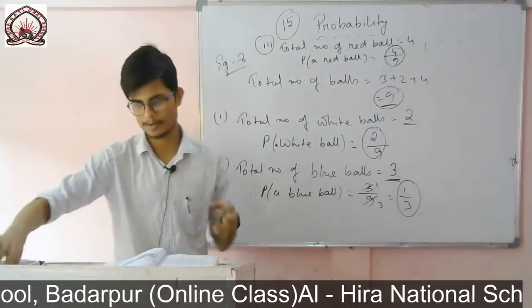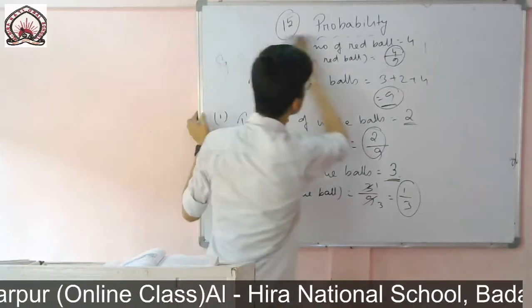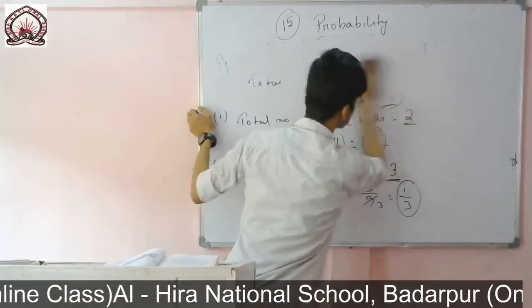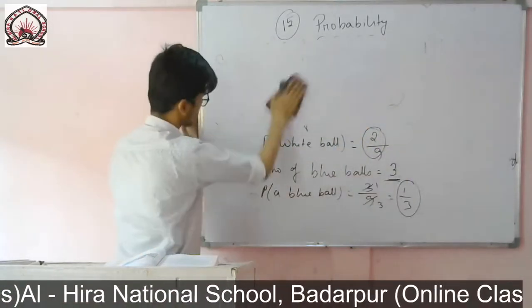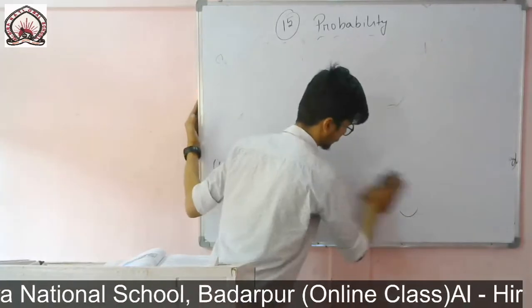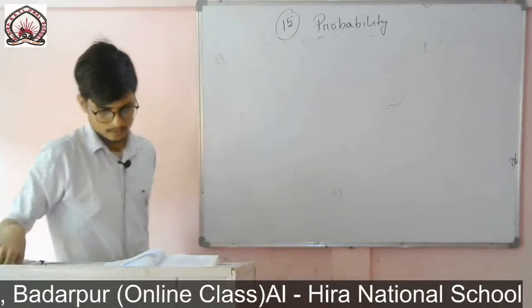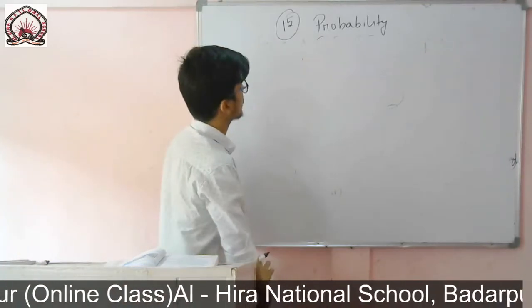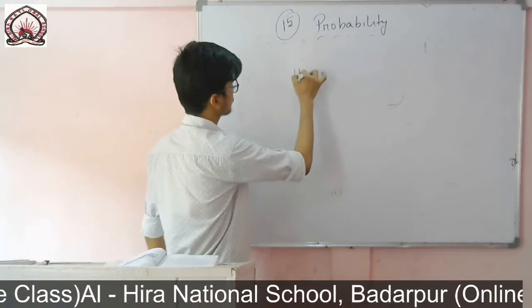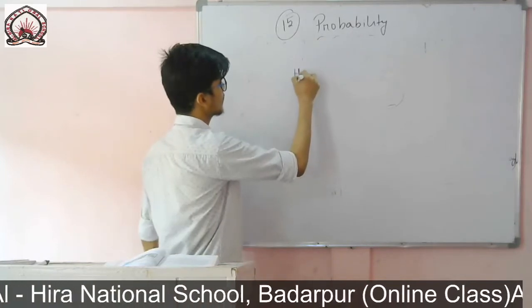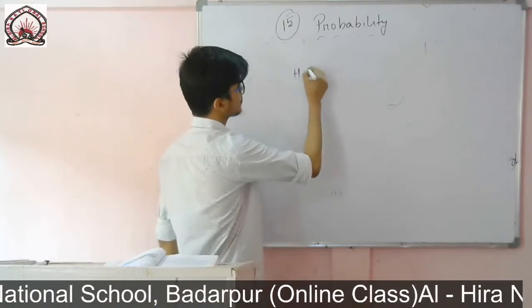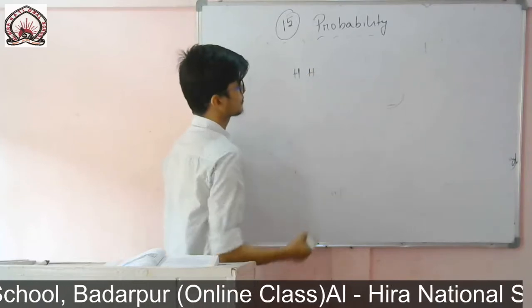So if I toss the coin, you see the first coin I have tossed, I may get head. Out of head and tail I have got one head. In the next coin I may get head again.